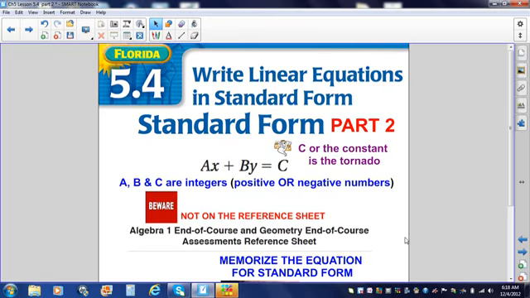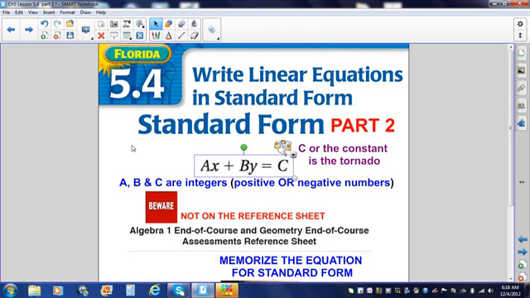All right, we're going to continue working on lesson 5.4, standard form. So please write lesson 5.4, standard form part 2. Quick review. If you were here yesterday, just kick back, watch the screen and relax for a minute. If you were absent yesterday, pay close attention.